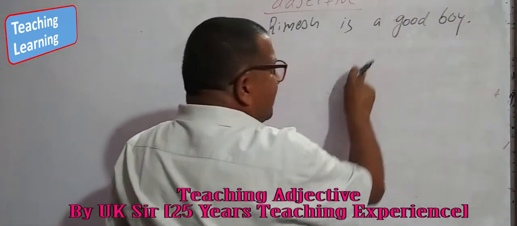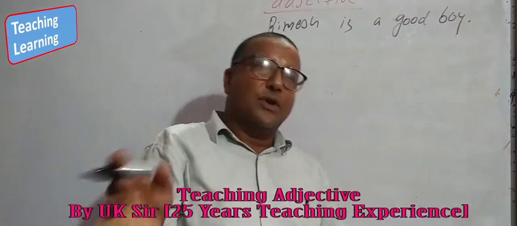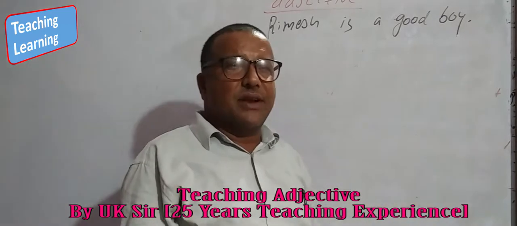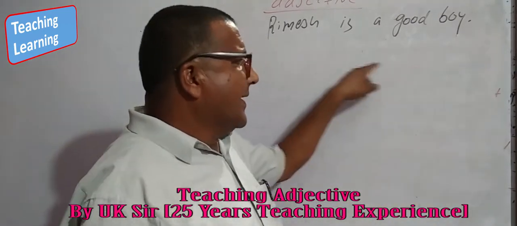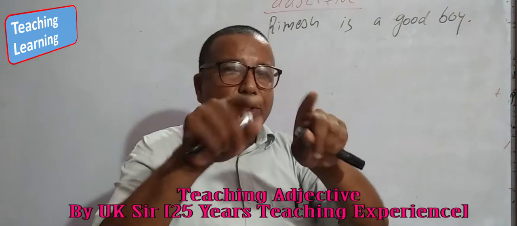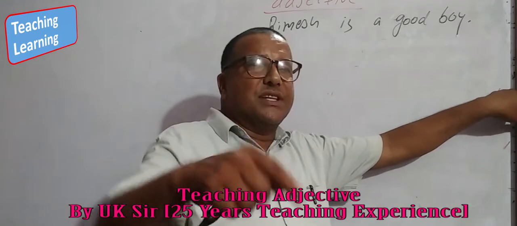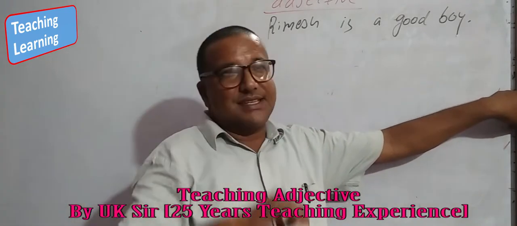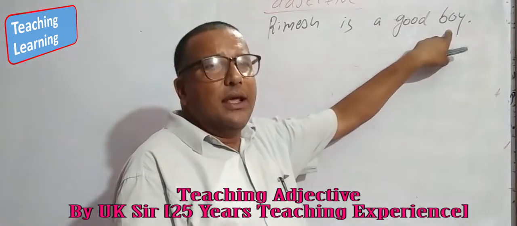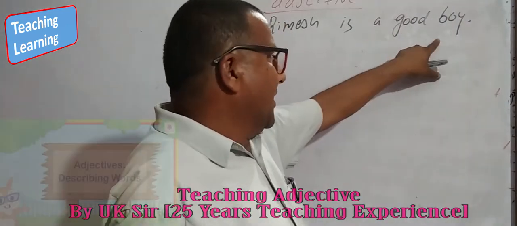Every adjective is used in three forms. One is the positive form without any comparison. One is the comparative degree, which means we compare two. And one is used in the superlative sense. Look here. Ramesh is a good boy. Only Ramesh is indicated here.